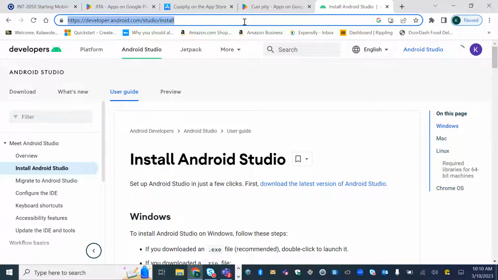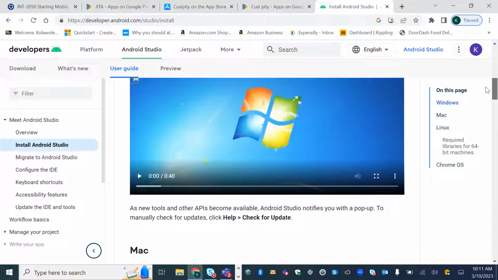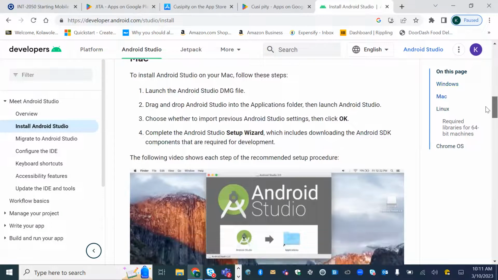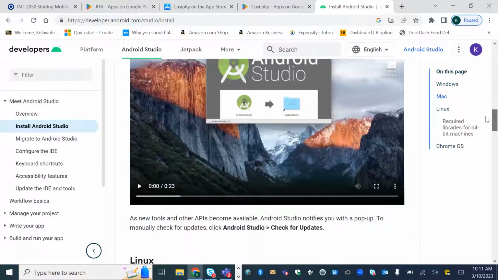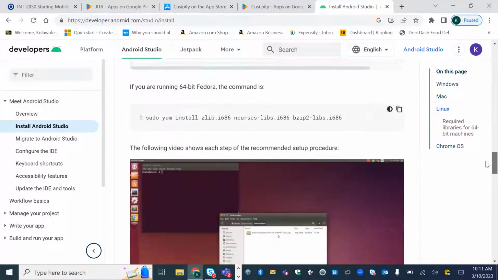I also posted this in the chat. Again, I want to give you these free resources that you can use after this session to get into creating mobile apps. So that's what you need, just Android Studio. It's available there on the right for Windows. If you have a Windows computer, you see a video on how to install it, and for Mac, you also see a video on how to install it. I also have a Linux version of it.